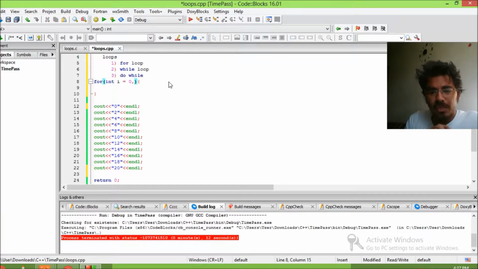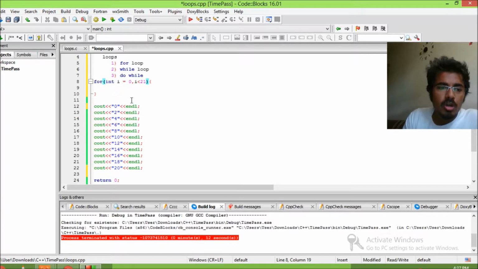So the condition would be, if we are going to 20, then I should stop the loop at 21. So if i is less than 21, then the loop continues; otherwise it stops. That's our condition. So let's say our i gets to 20. Is 20 less than 21? Yes, it is. Now we're talking about even numbers, so it will go up by 2, and it will say, is 22 less than 21? The answer will be what? No, 22 is not less than 21. So the loop will stop, and that's it. We'll print out our code.